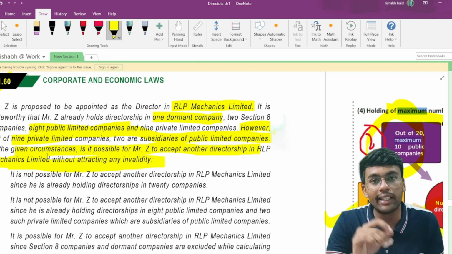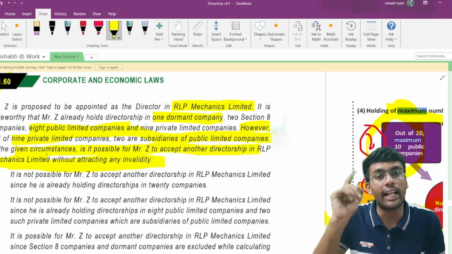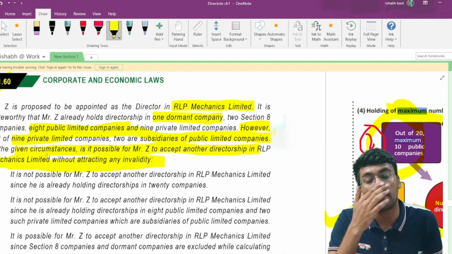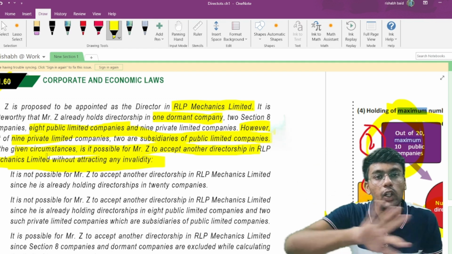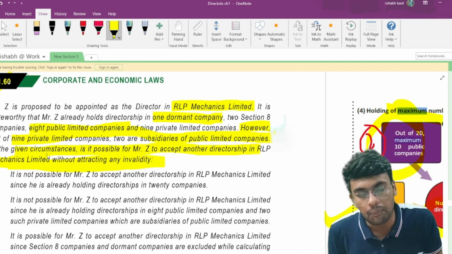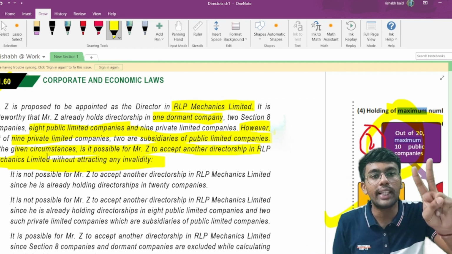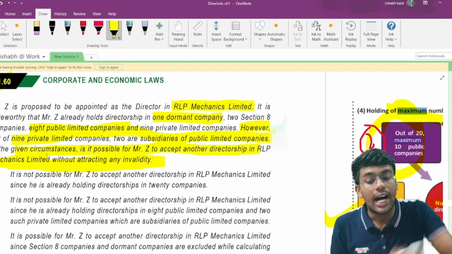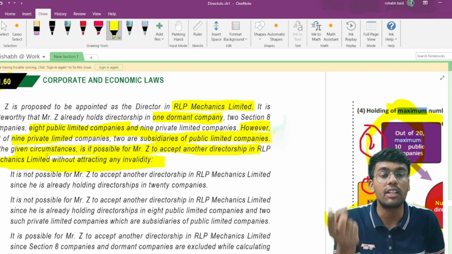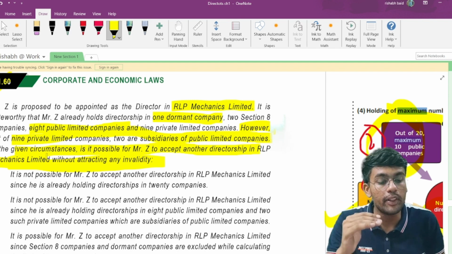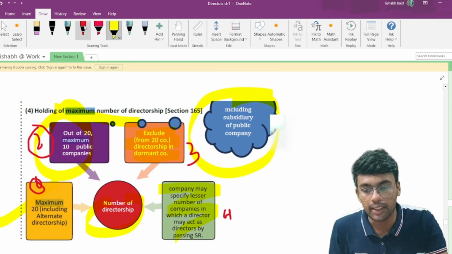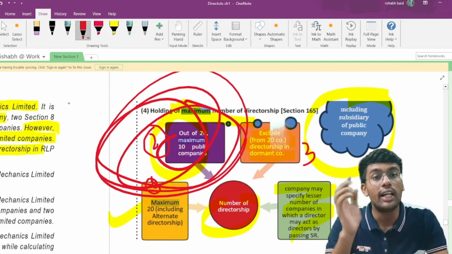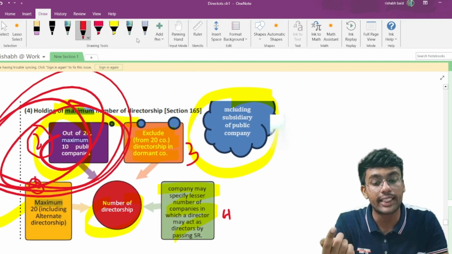10 are already covered: 8 where we were directly holding directorship, and 2 companies which are private limited companies, which are basically the subsidiaries of public limited companies, are also counted within the definition of public companies. So 8 plus 2 private limited subsidiaries of public limited companies, totally 10 are there. Now, RLP Mechanics Limited, one more public limited company, if we accept a directorship, then the limit of 10 public companies will be breached, and therefore this will be a violation of section 165.